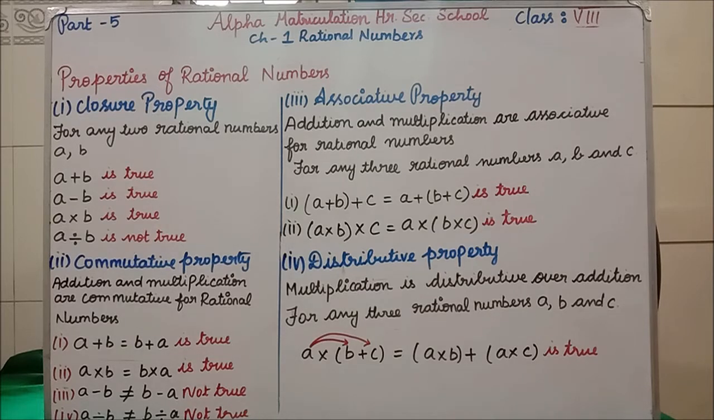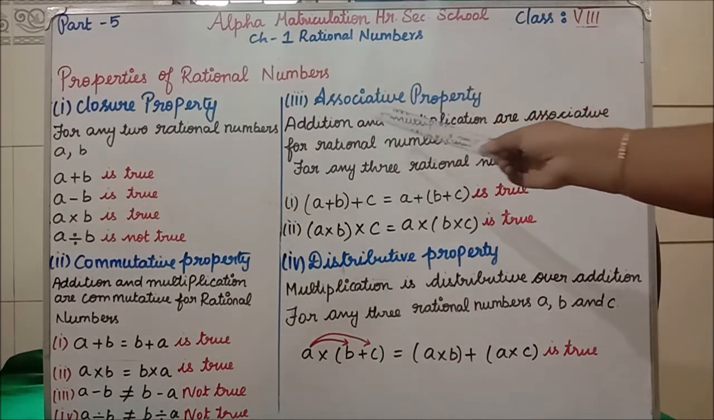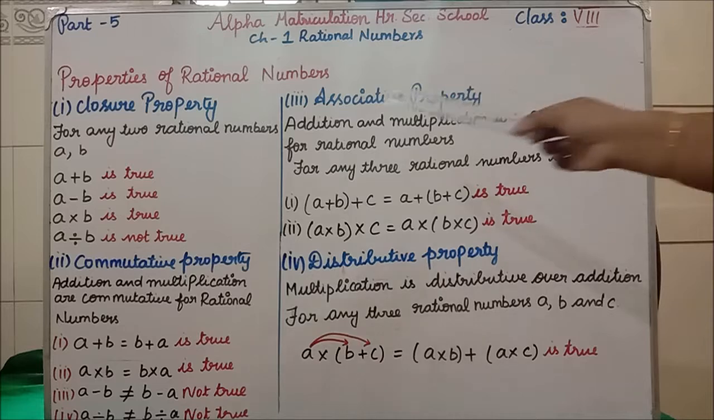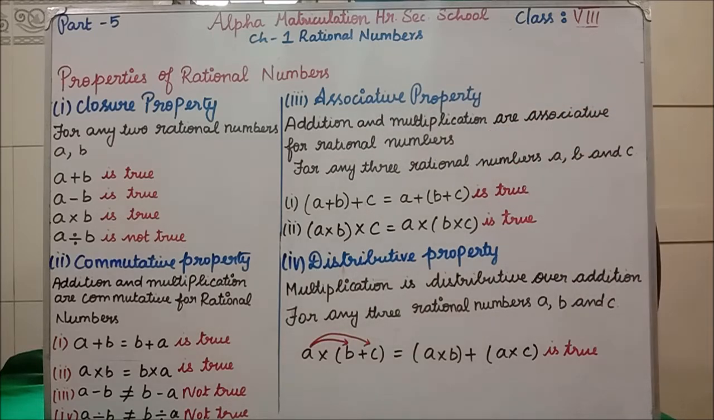Clear? Then the third one is associative property. See the heading, associative property for rational numbers. In associative also, addition and multiplication only are true. Remaining, subtraction and division are not true. Subtraction and division are false. It will not get satisfied.